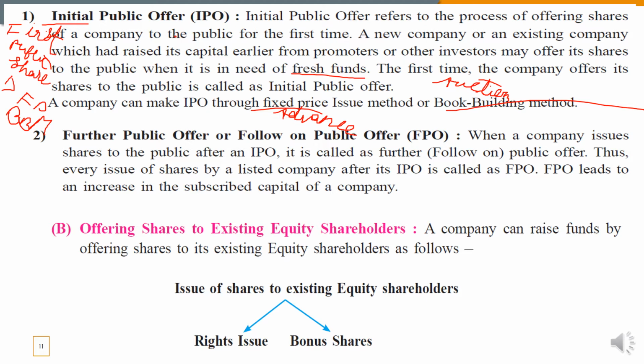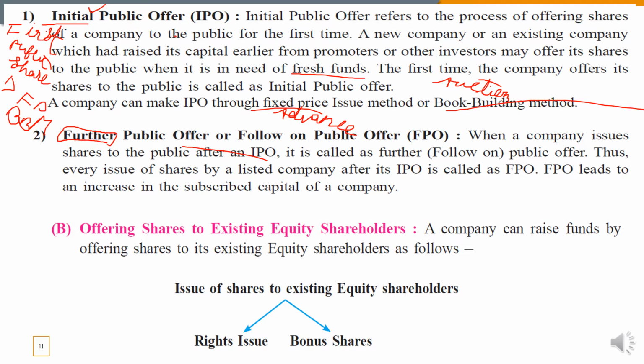The second method is further public offer or follow on public offer. Further public offer, the name itself suggests the meaning, students. When the public offer is done for the first time it is initial, and when it is made for the second, third or any other time, it is known as further. So it has two names, further public offer or follow on public offer. When a company issues shares to the public after an IPO, after the initial public offer, whenever the shares are offered again to the public, it is a further public offer.